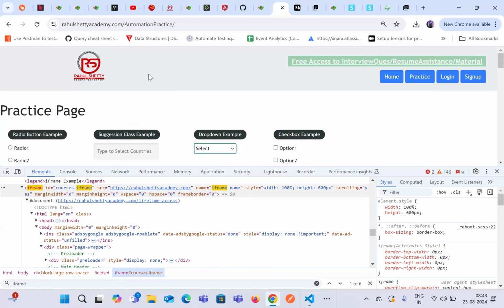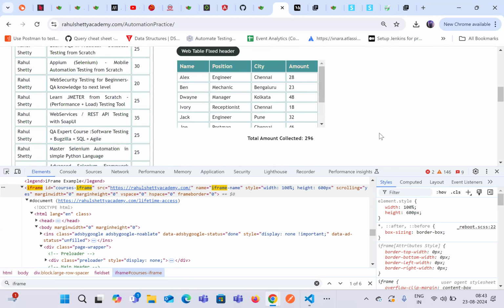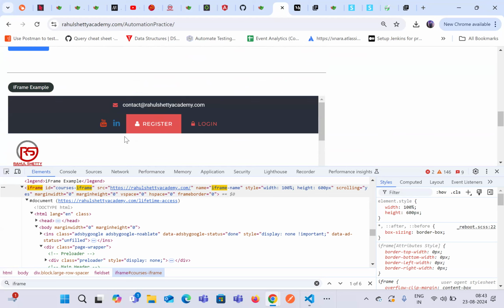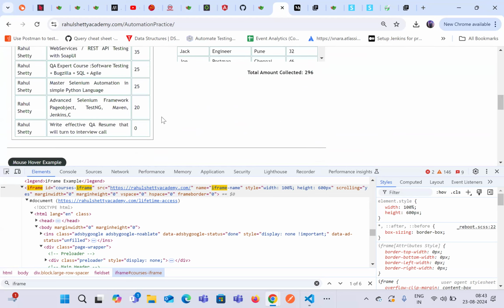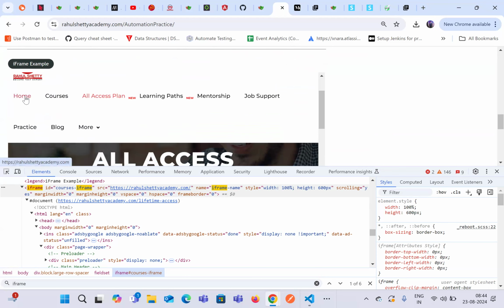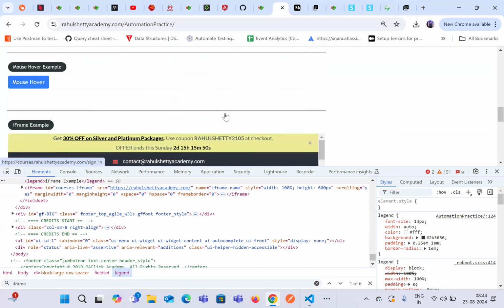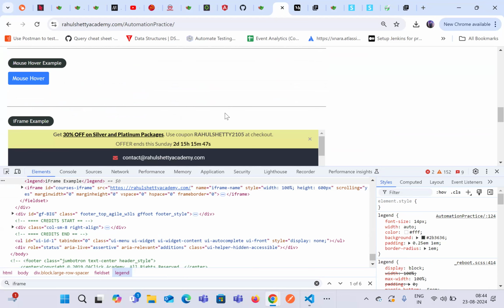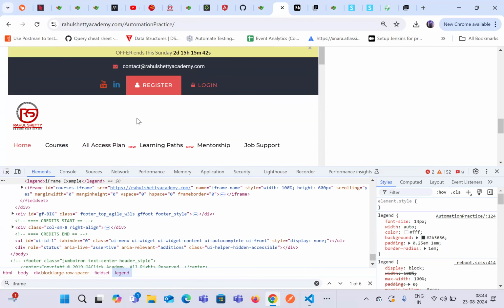So what it says is we have launched this particular URL. So the page fixture, either the fixture or the global variable, will have an understanding of this web application. It will not have an understanding of this particular application, which is available inside the same application. Okay. So this will say that, okay, I'll be able to identify the iframe, but I'll not be able to do any kind of actions on this particular iframe page. Okay. That means it says that you have to move your control from the main page to the iframe, and then you have to do whatever actions you are trying to do.